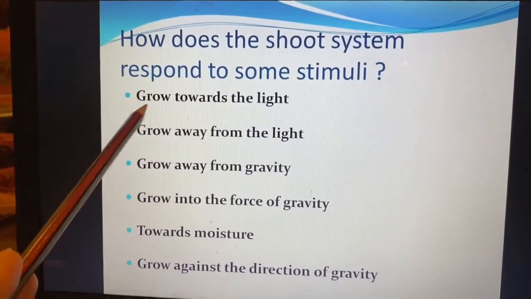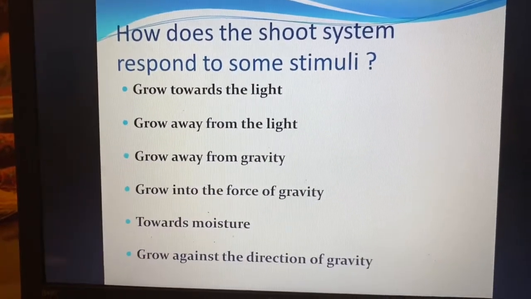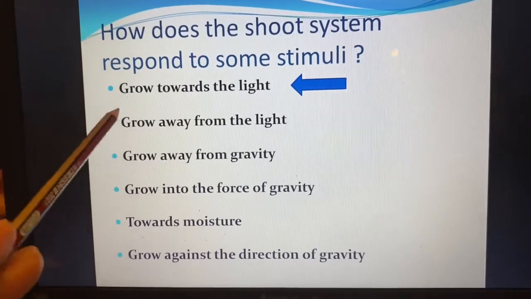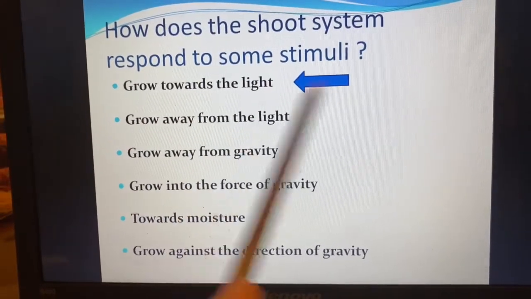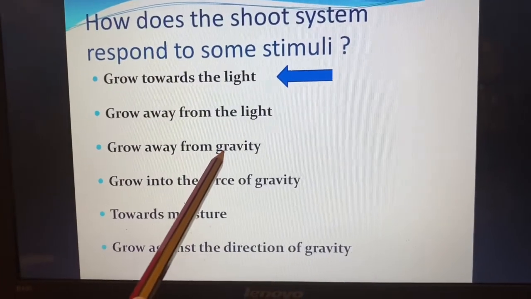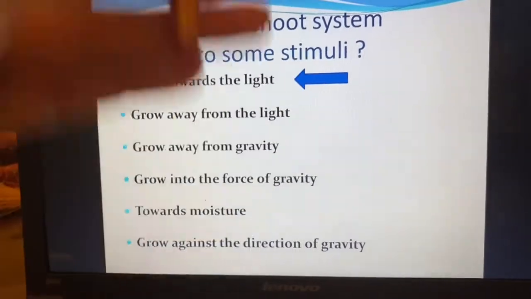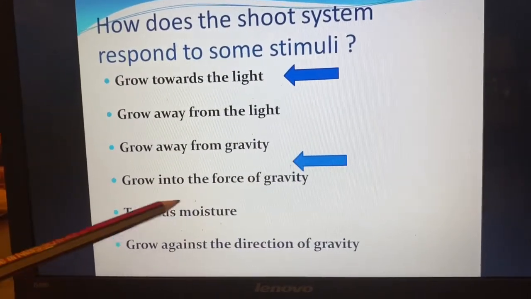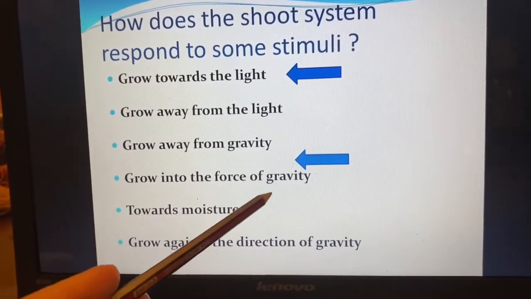Yes or no? Growth towards light. Of course, the leaves need the light. They always grow toward light. Grow away from light? No. Grow away from gravity? Yes. The shoot system always grows up, so it is against gravity. Grow into the force of gravity? No.